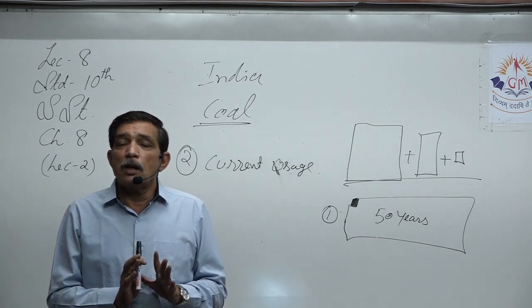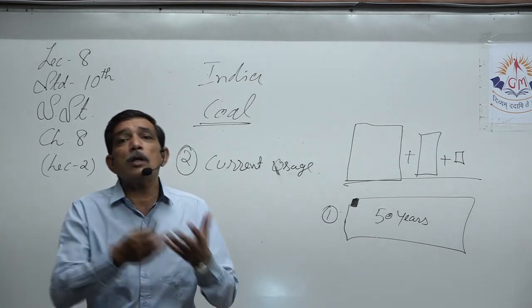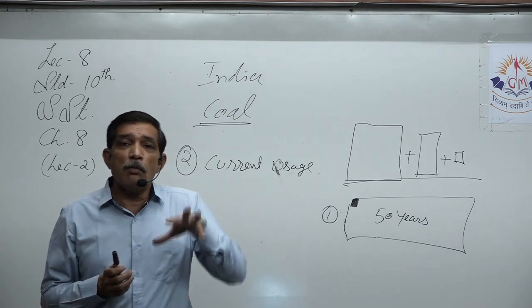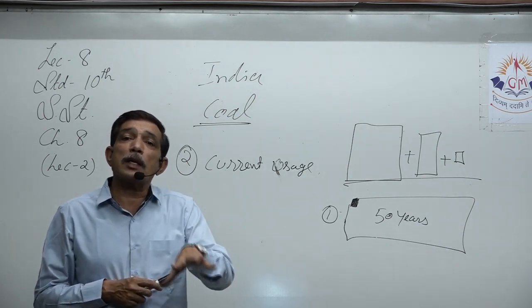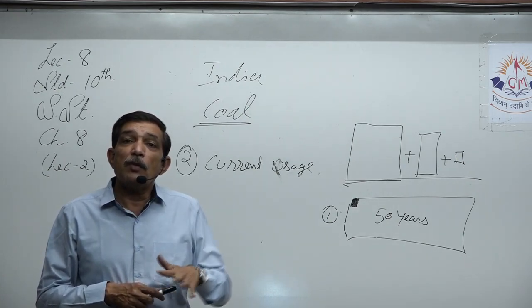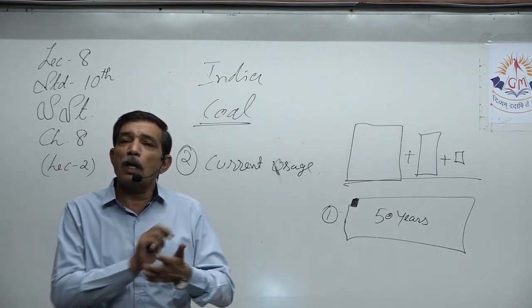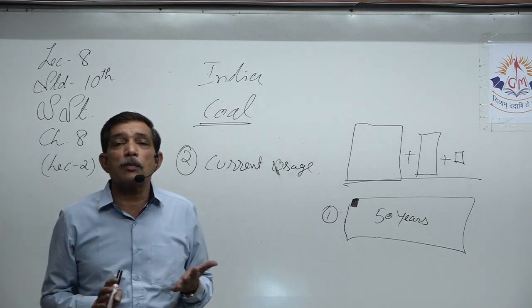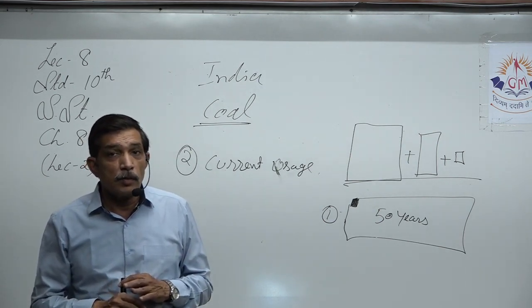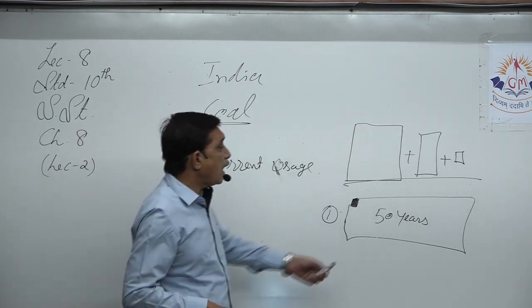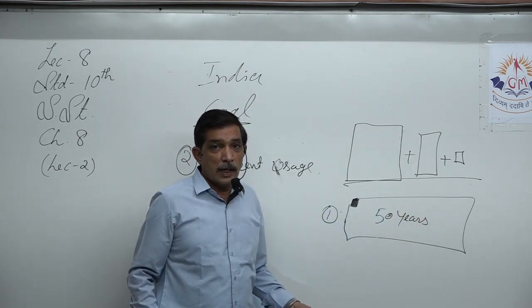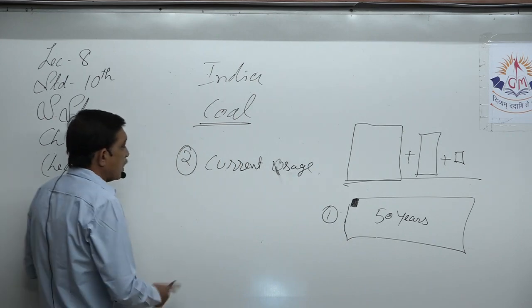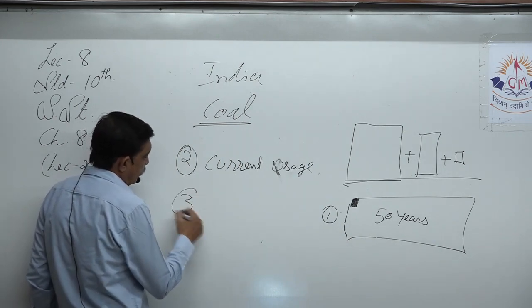After that, we have dug up all the coal available in the country. Big gaps are there wherever we have mined, big holes are there where we have taken out the coal. Now not a single piece is available to us. After 50 years, we will have no coal because this coal will last for only 50 years. So comes step number 3.